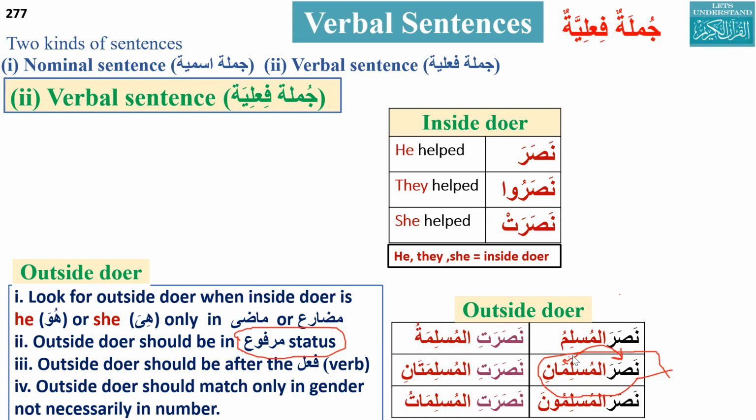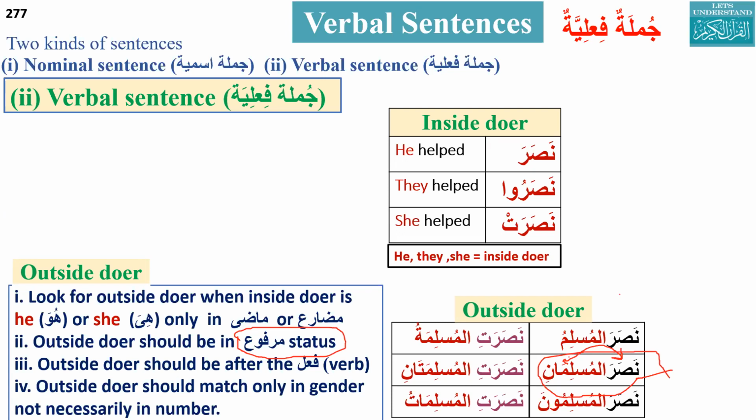So we should recognize rafa, nasab, and jar clearly with the ending sound. Zabar, zer, and pesh, or fatha, kasra, damma, can work only in the singular case: Allahu, Allaha, Allahi. But we can say the ending sound is u, a, i: muslimu, muslima, muslimi.